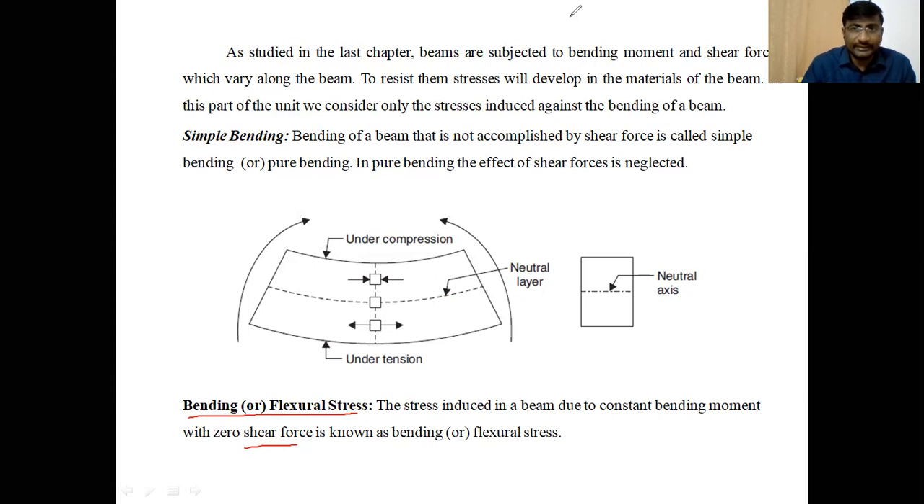Clear, students? In this part, we are not considering the shear force and shear stresses, only bending moment and bending stresses across the section and along the beam.